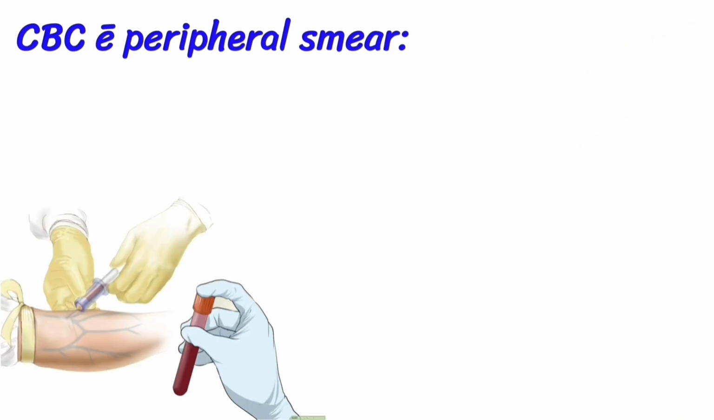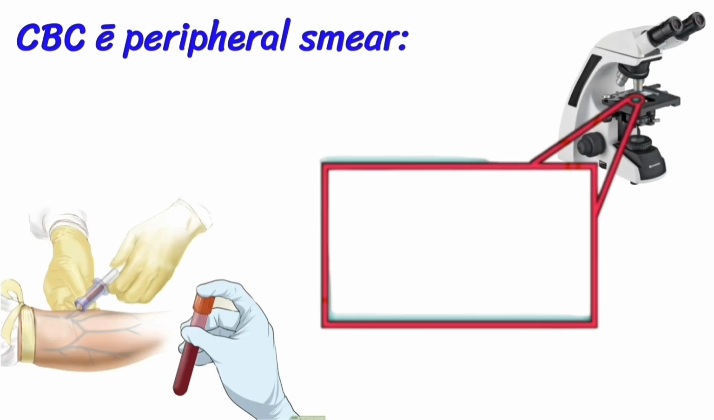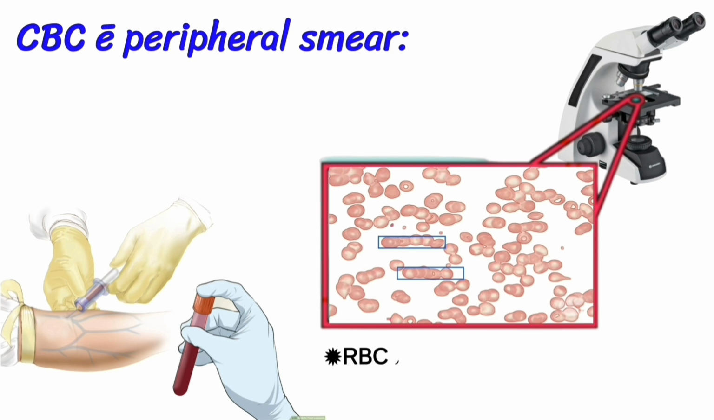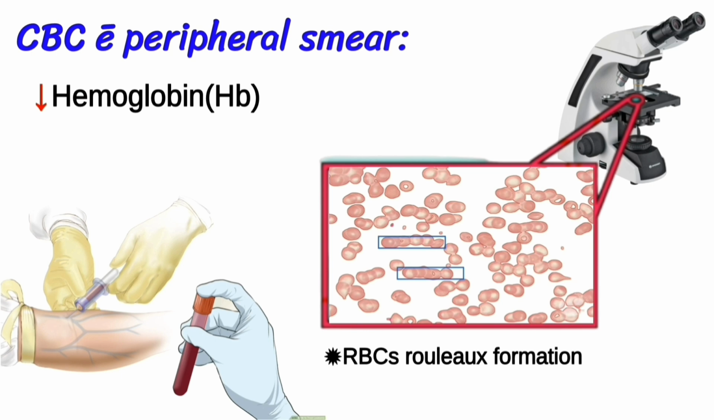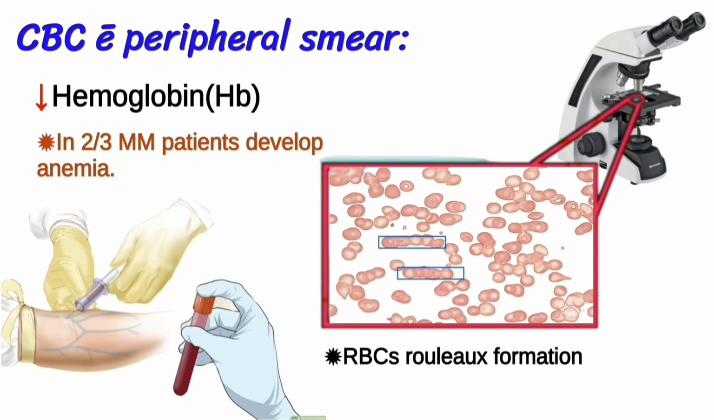CBC with peripheral smear. Peripheral smear shows RBCs with rouleaux formation and decreased hemoglobin. In two-thirds of multiple myeloma patients develop anemia.